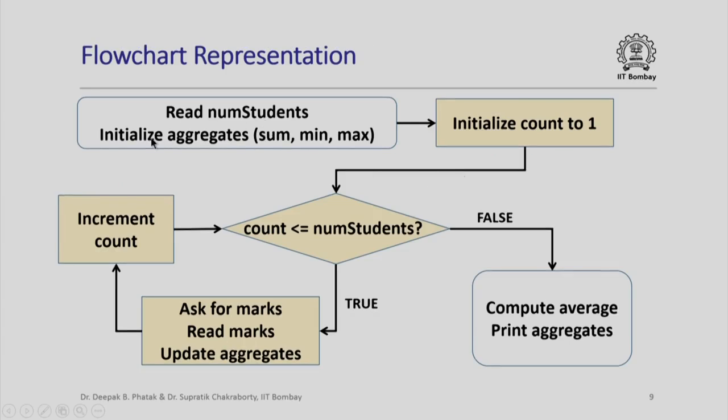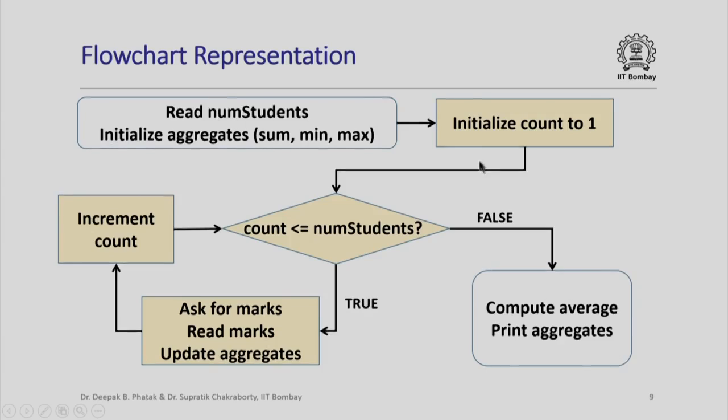We read the number of students, and initialize the aggregates; here the aggregates are sum, min and max. Then we initialize a counter to 1, and check whether the value of this counter is less than or equal to the number of students. If so, we ask for the marks of the next student, read the marks, update the aggregates, then increment the count at the end of this iteration, and come back and check again whether the count is less than or equal to the number of students. Keep doing this until count becomes greater than the number of students, in which case the condition evaluates to false, and we come out and compute the average and print the aggregates.